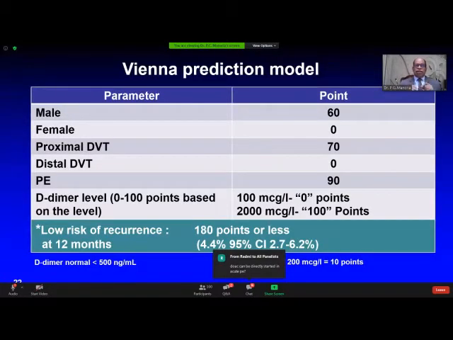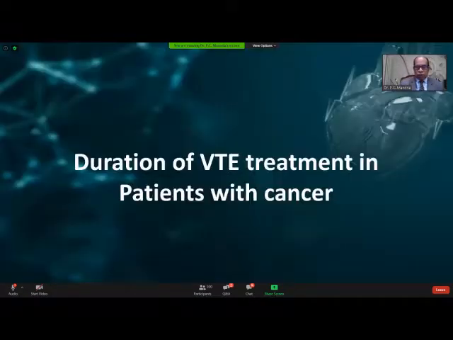Now, this is another interesting score, the Vienna prediction model, which is being utilized to see whether the anticoagulation therapy should be prolonged. And this is a dynamic score with some parameters, like male, female, proximal DVT, distal DVT, pulmonary embolism, D-dimer levels, all are given points. And if the score is 180 or less, there's low risk of recurrence. If the score is more, anticoagulation can be continued for a longer period of time.